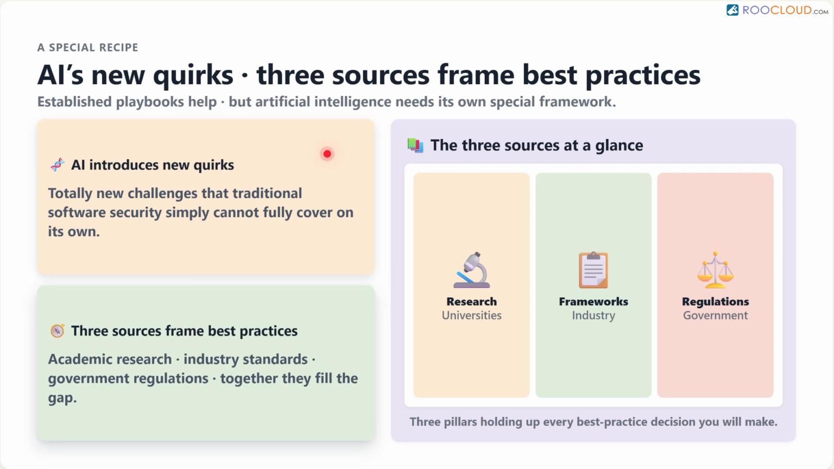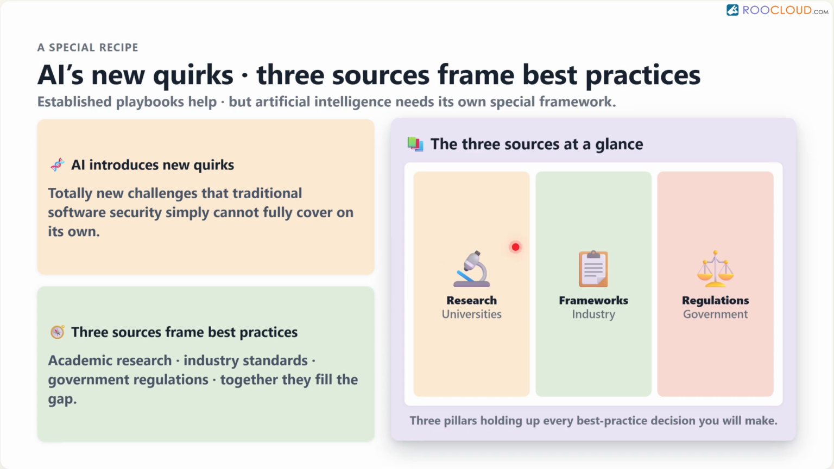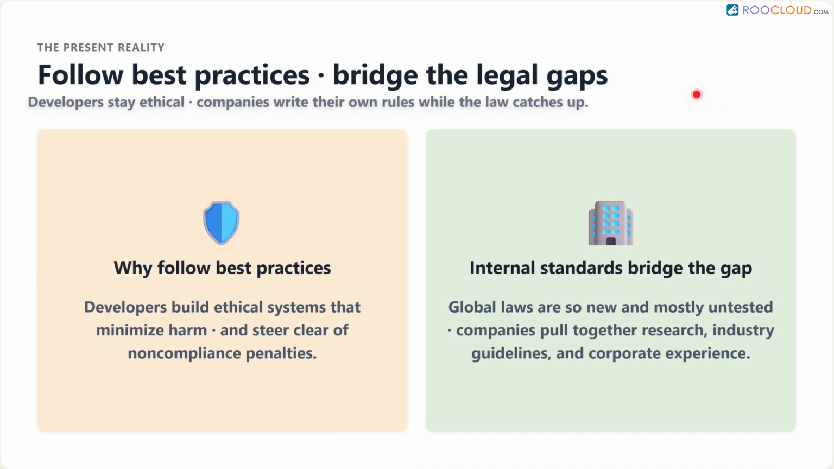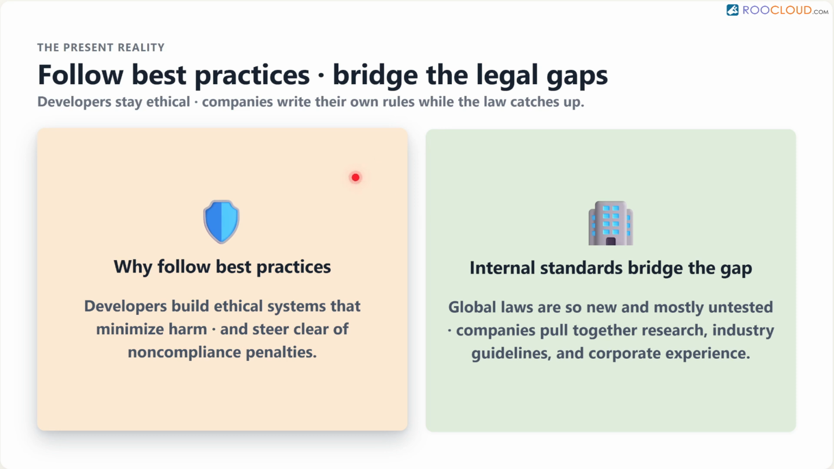Because of these unique challenges, we look to three main areas to figure out what our best practices should be. These areas are academic research, industry standards, and government regulations. By following best practices, developers ensure they build ethical systems that minimize harm and avoid non-compliance penalties.